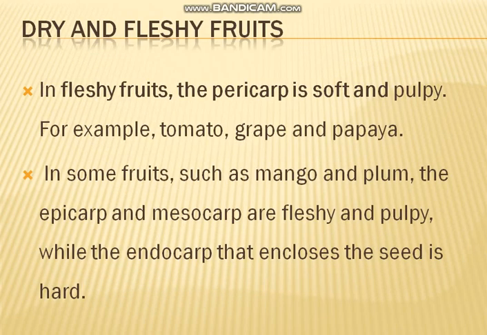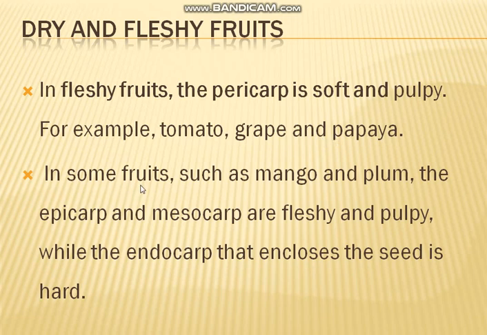Then dry fruits and fleshy fruits. What do you mean by dry and fleshy fruits? In fleshy fruits, the pericarp is soft and pulpy. That means the outer layer is very soft and pulpy. Examples are tomato, grapes and papaya.